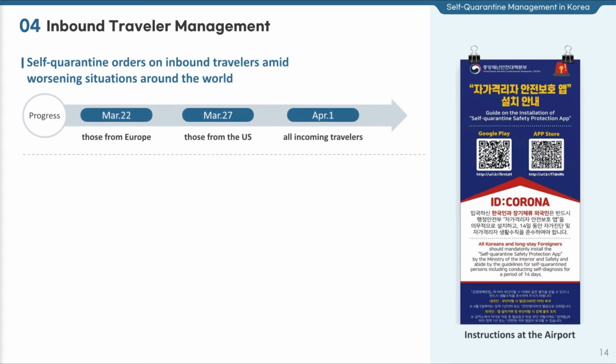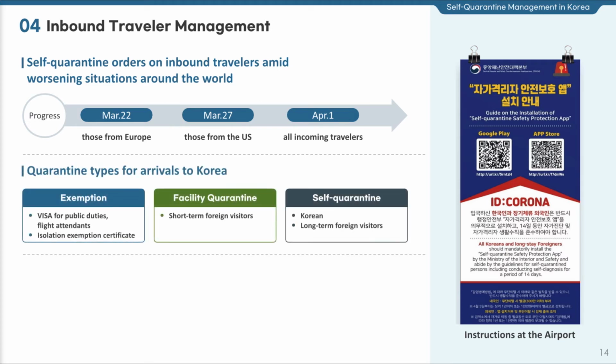Let's move on to the inbound traveler management. The Korean government began to issue the self-quarantine order to inbound travelers since the end of March amid worsening situations around the world. Self-quarantine orders have been issued to inbound travelers from Europe on March 22nd, from the US on April 1st, and the scope of the order expanded to include all inbound travelers, such as Korean residents and long-term foreign visitors, since April 1st. On average, the number of persons who entered Korea from foreign countries and were required to isolate themselves for quarantine was 3,159 per day since April 1st.